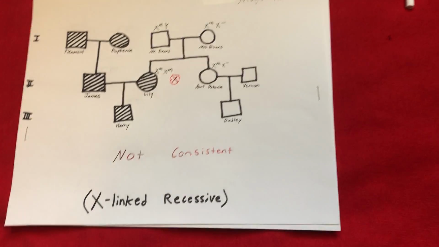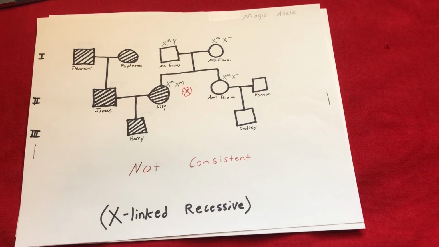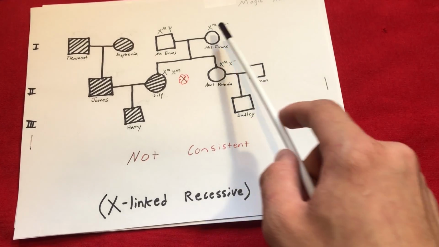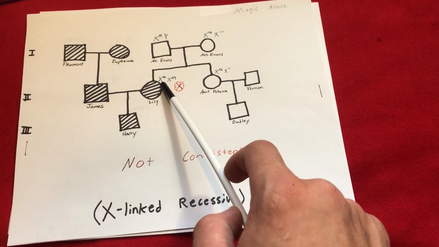Let's look at the modes of inheritance on a pedigree, starting with X-linked recessive. This mode of inheritance is not consistent with the following pedigree because Mr. and Miss Evans both possess the dominant M allele, while Lily is recessive for that trait.